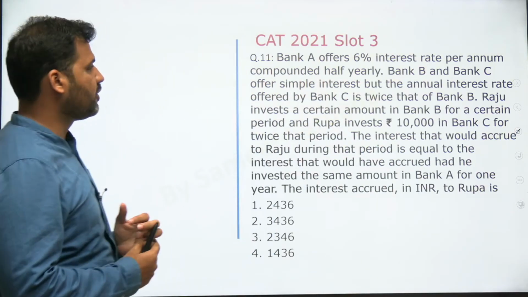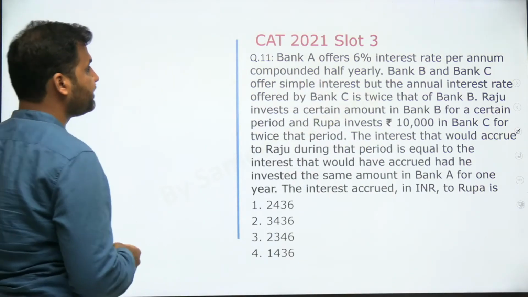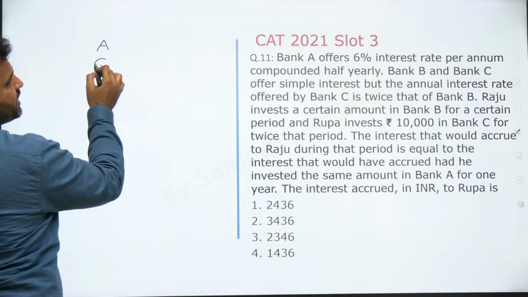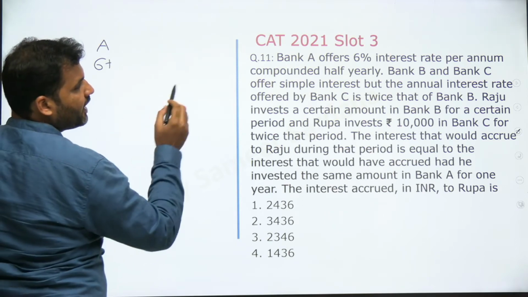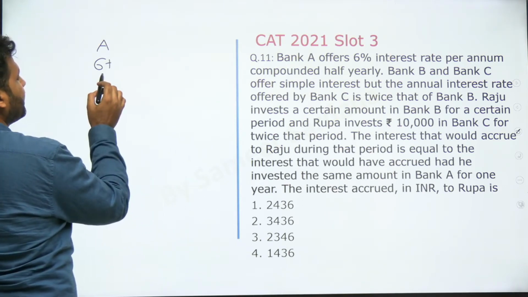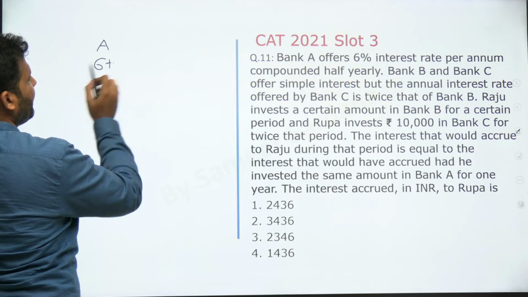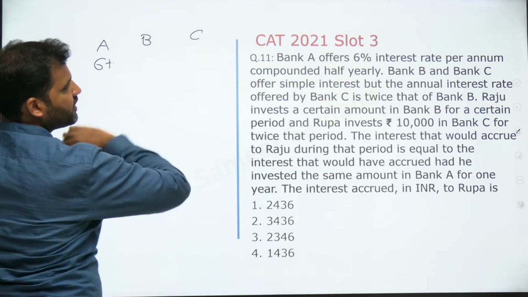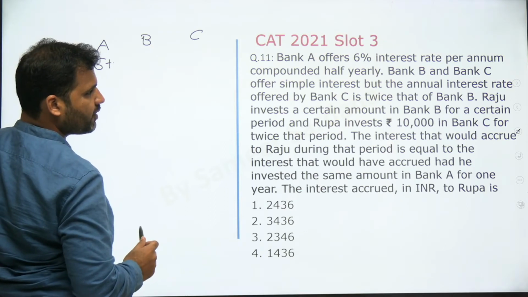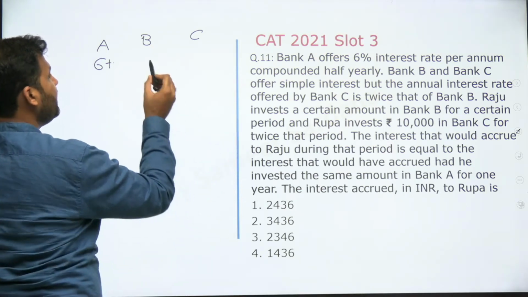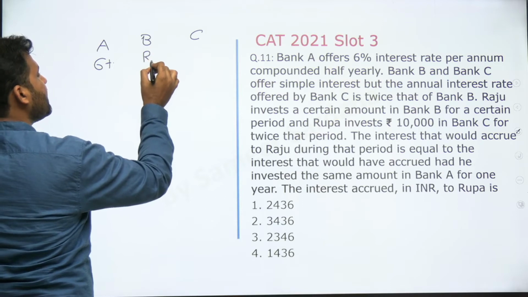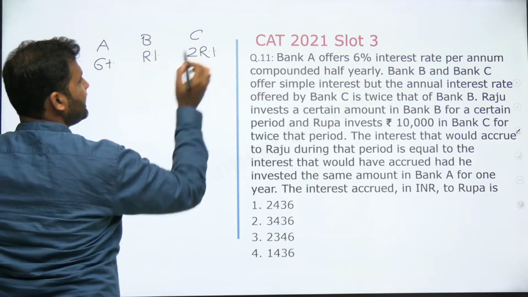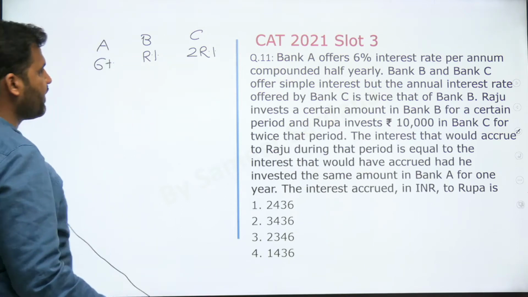Question number 11 is from simple interest and compound interest. Let's do this. It says that Bank A offers 6% interest rate per annum, compounded half yearly. Okay, it is compounded half yearly. Bank B and Bank C offer simple interest. The annual rate of interest offered by Bank C is twice that of Bank B. That means if Bank B's rate of interest is R%, then C would be 2R%. Easy to interpret, not difficult at all.